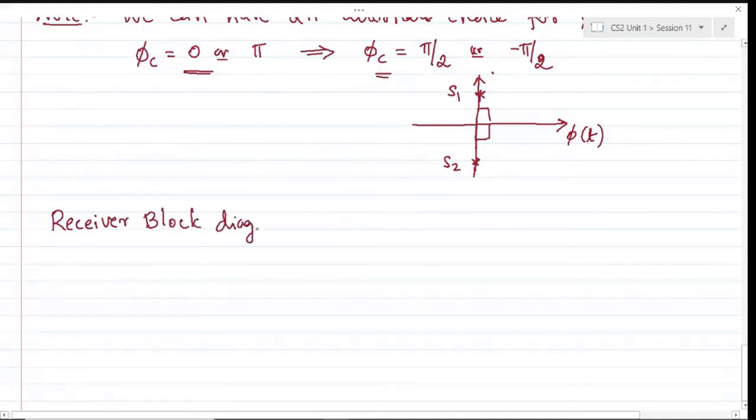Just to give an idea of what the receiver would be doing: it receives the BPSK signal, which of course will be corrupted by the noise in the channel.